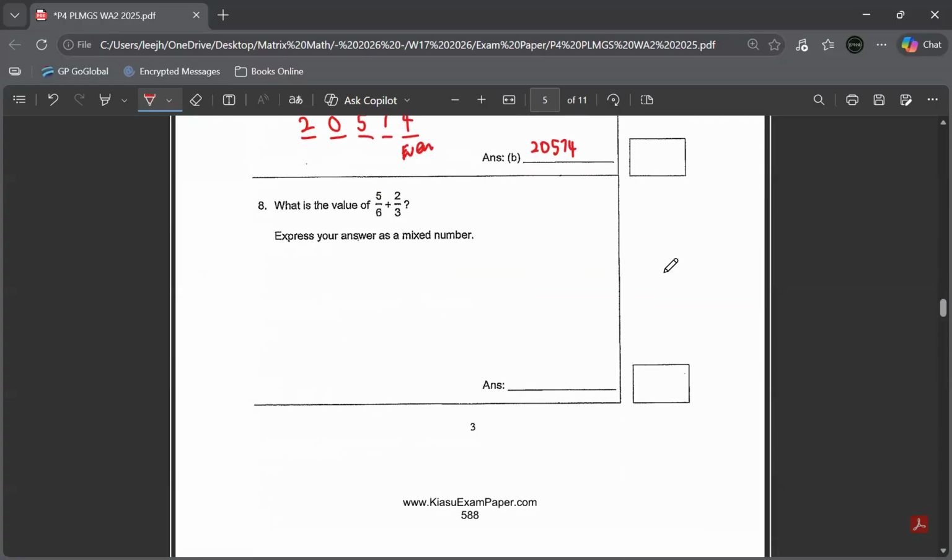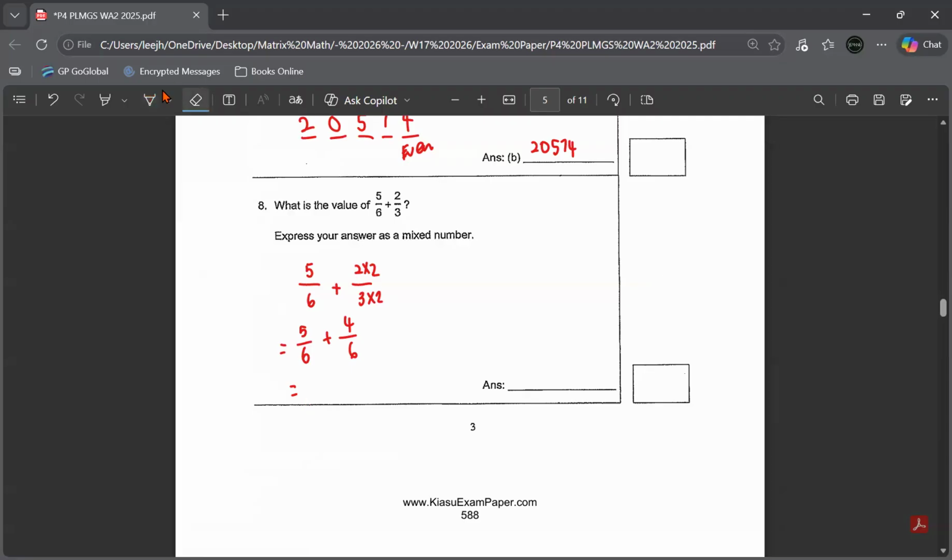Question number 8. What is the value of 5/6 plus 2/3? Oh, sorry. So I have to write my working in the space. 5 over 6 plus 2 over 3. Make the denominator the same, times 2. It would be 5 over 6 plus 4 over 6, which gives me 1 whole, no, I'm not going to do that. I'm going to add the fraction first. 5 plus 4, 9 over 6.